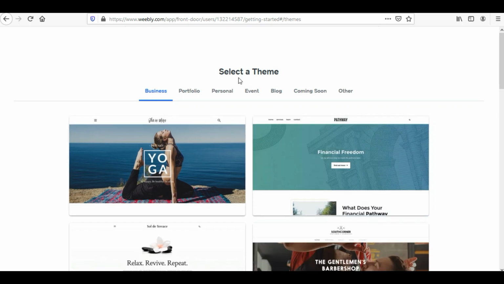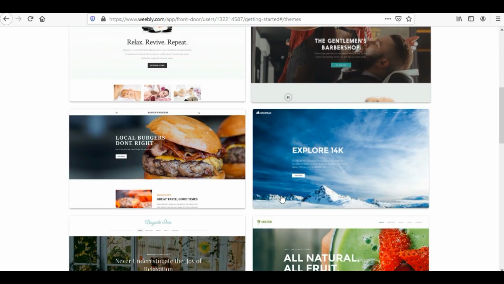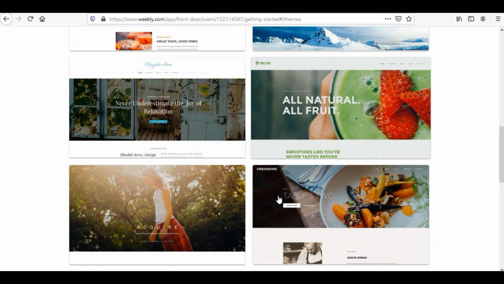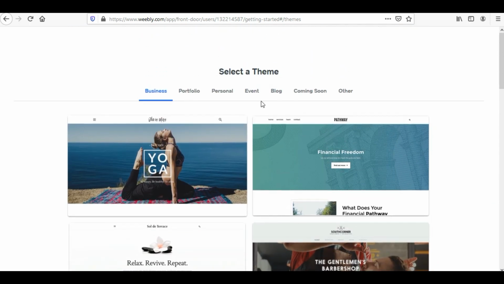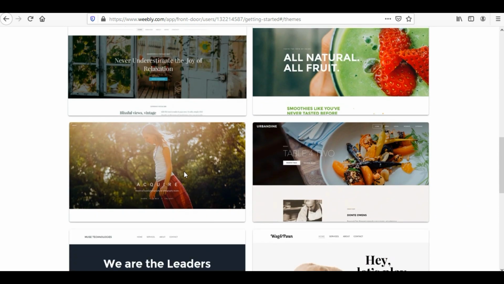Now, once I make that selection, I would have a huge repository of predefined themes. So depending on the kind of website that I want to create, whether it is a business website, a portfolio, a personal website, a kind of resume, or some event or a blog or something like that, just make a choice of the template.